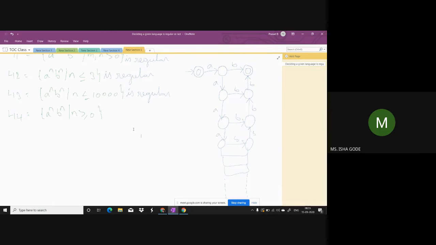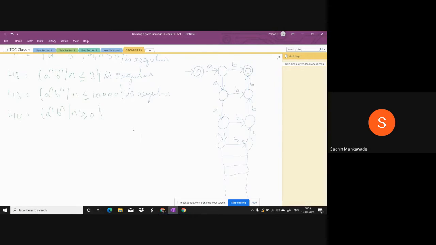Sir, here the number of strings is infinite. And first of all, do you have a relation between A and B? Number of A's is equal to number of B's. Okay, the relation is there. Good. And what is the smallest string? Epsilon.